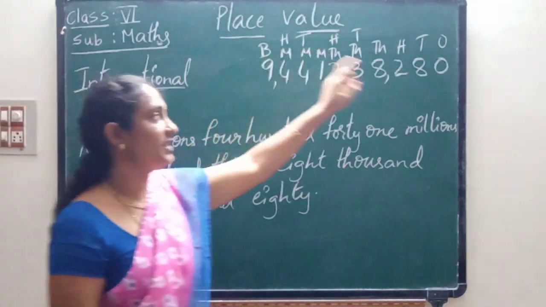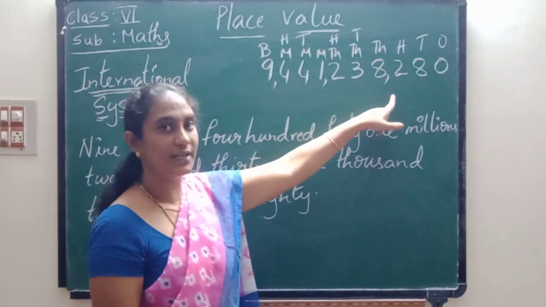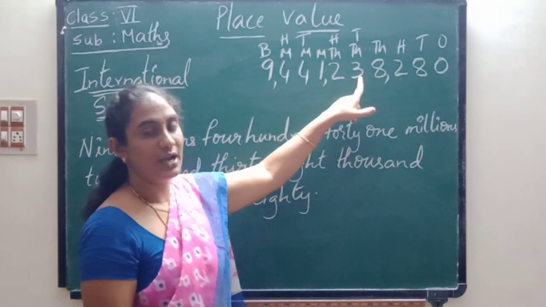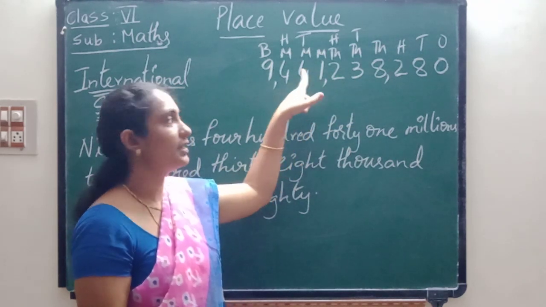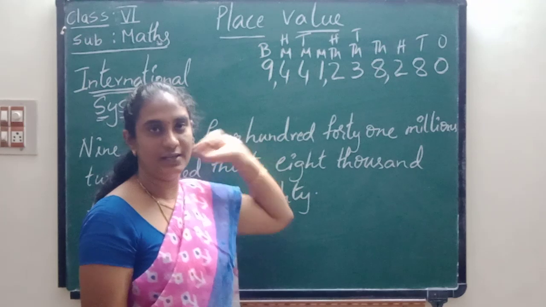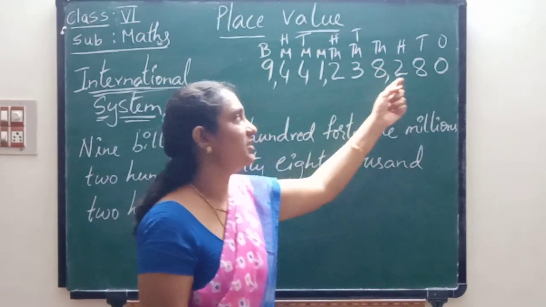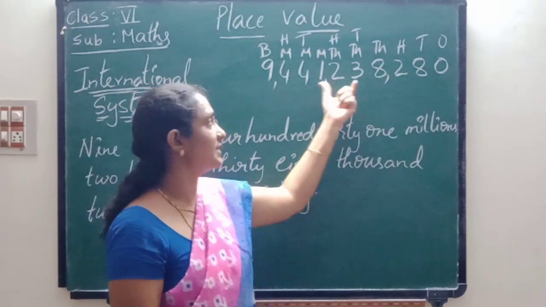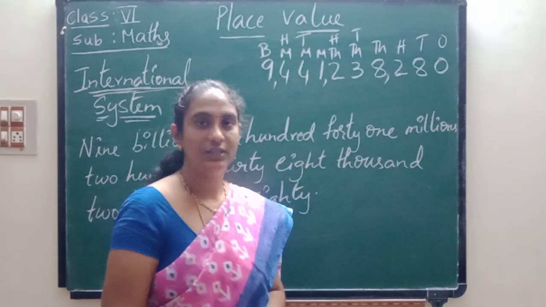Now how do I keep the commas? After the first 3 numbers the first comma, next 3 numbers the second comma, next 3 numbers the third comma.